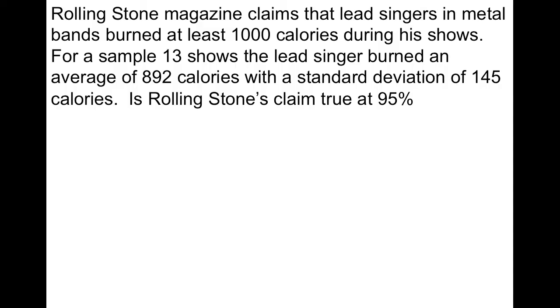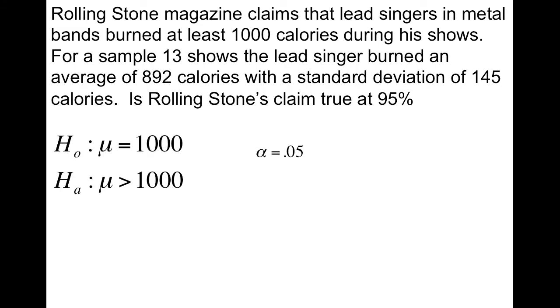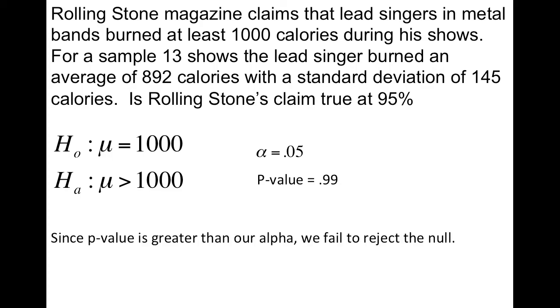Going back to the slide here, we had our null and alternate, had our alpha level. Now our p-value is 0.99. Your conclusion should be pretty much the same thing as the proportion. Your first statement needs to talk about which is higher, the p-value or the alpha level, and if you reject or fail to reject.